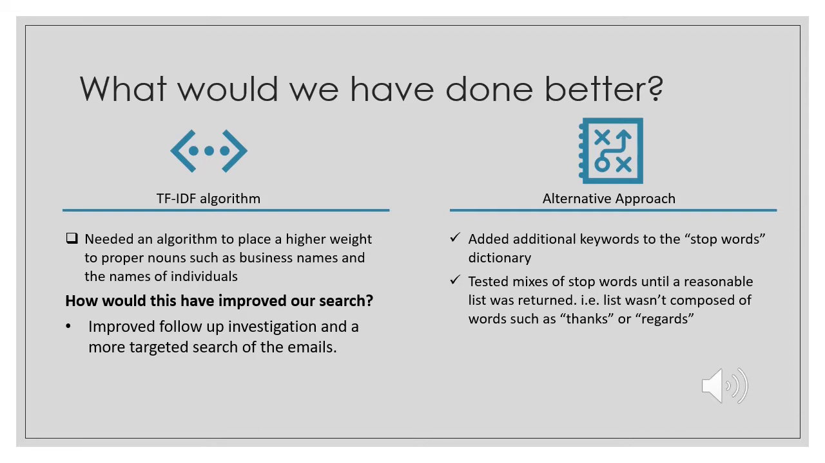But through that exercise, we realized that what would really help us would have been if we could have figured out how to add a higher weight to proper nouns such as business names and the names of individuals. This would have been really helpful because the TF-IDF algorithm kept giving us words such as thanks or regards or sender, or words that are Houston relevant such as 713 or HOU. These words weren't going to be helpful and they were just creating noise and giving us a cluster of words that we would ultimately use to filter down our emails.